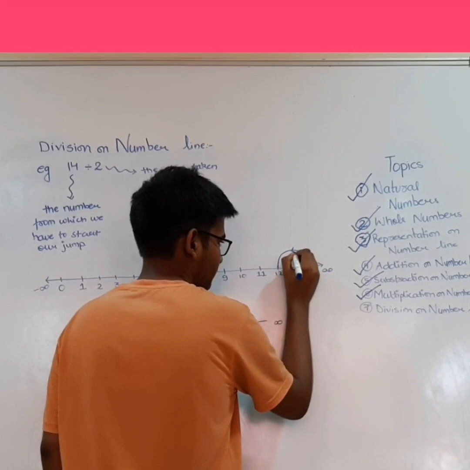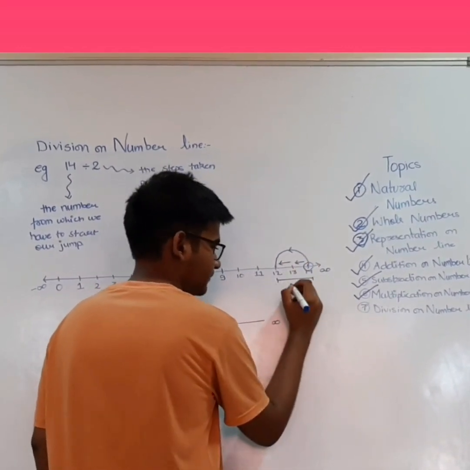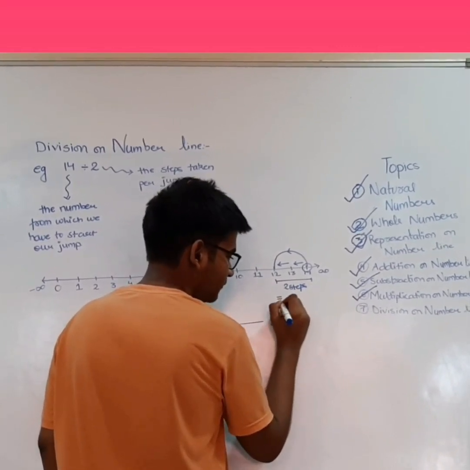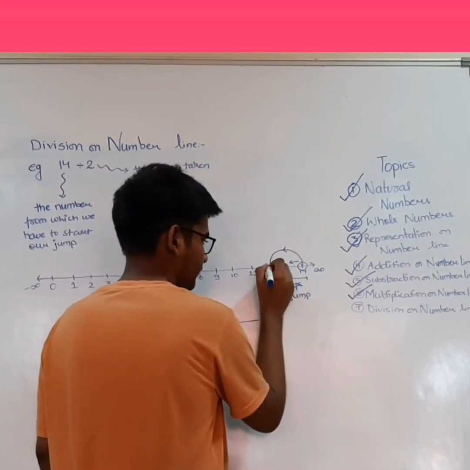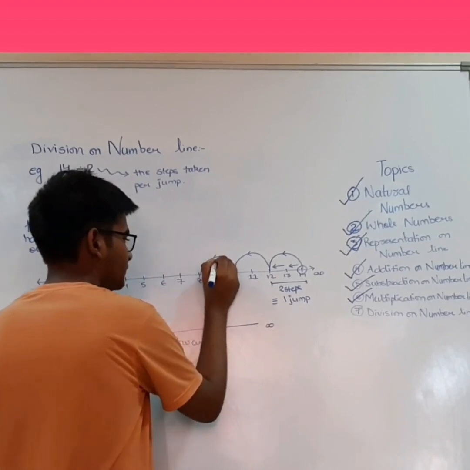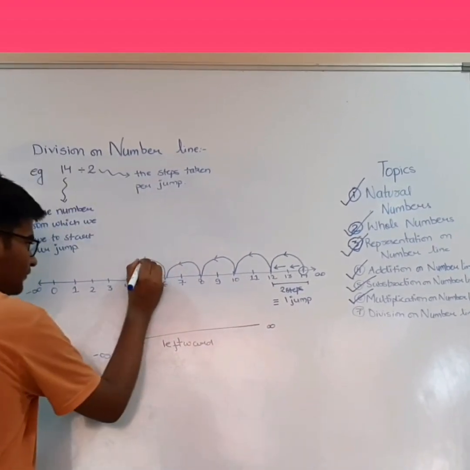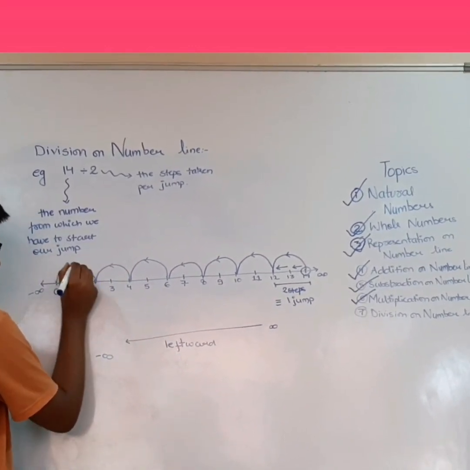First jump, 1 step, 2 step. That is, 2 steps is equivalent to 1 jump. Second jump, third jump, fourth jump, fifth jump, sixth jump, and seventh.